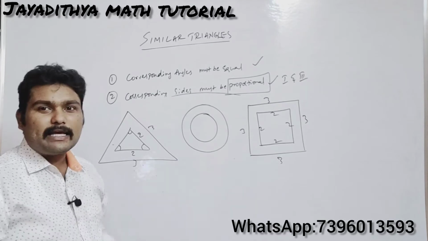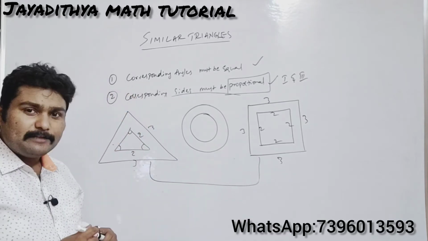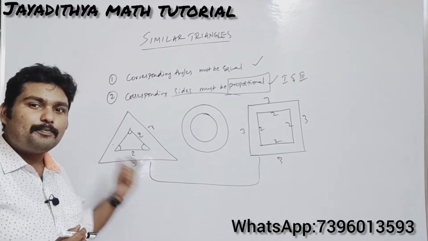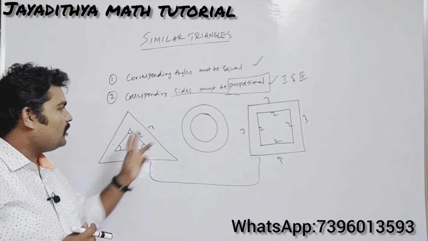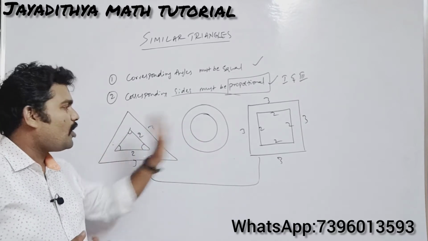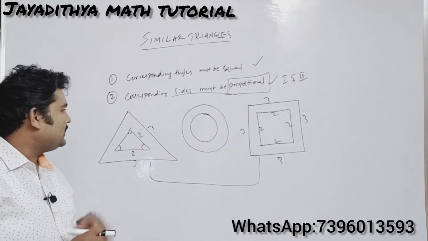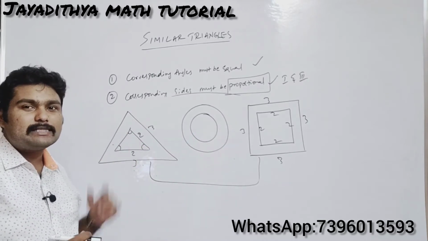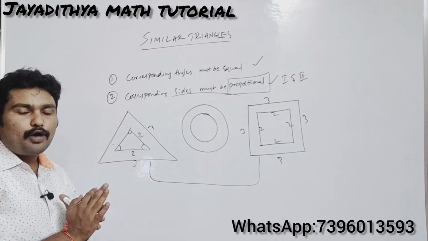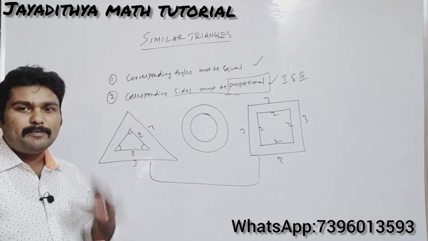Okay, now leave aside the circle. Observe these two figures, a square and an equilateral triangle. A square is a polygon with 4 sides and an equilateral triangle is a polygon with 3 sides. I am telling you, always these two are similar. Why? What is the common thing in a square and an equilateral triangle? In both, all sides are equal. So the shape will always be the same and the sides will definitely be proportional.